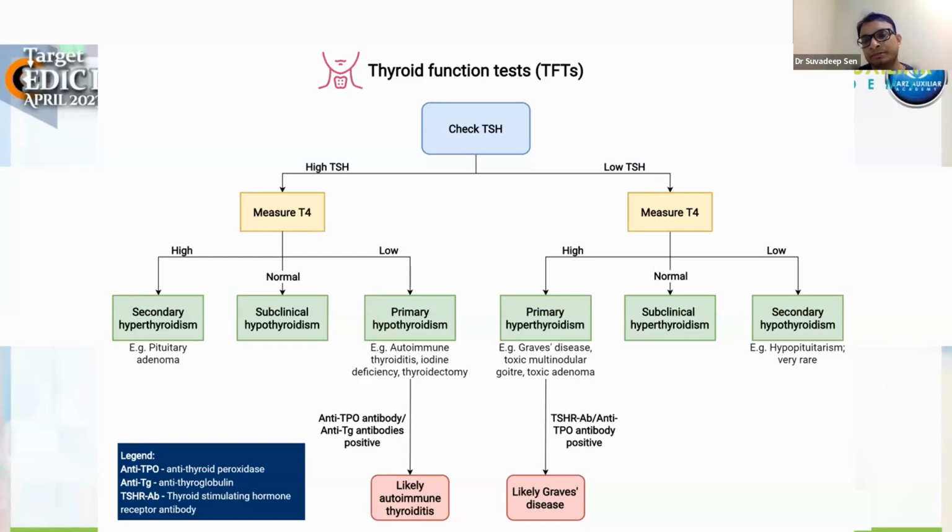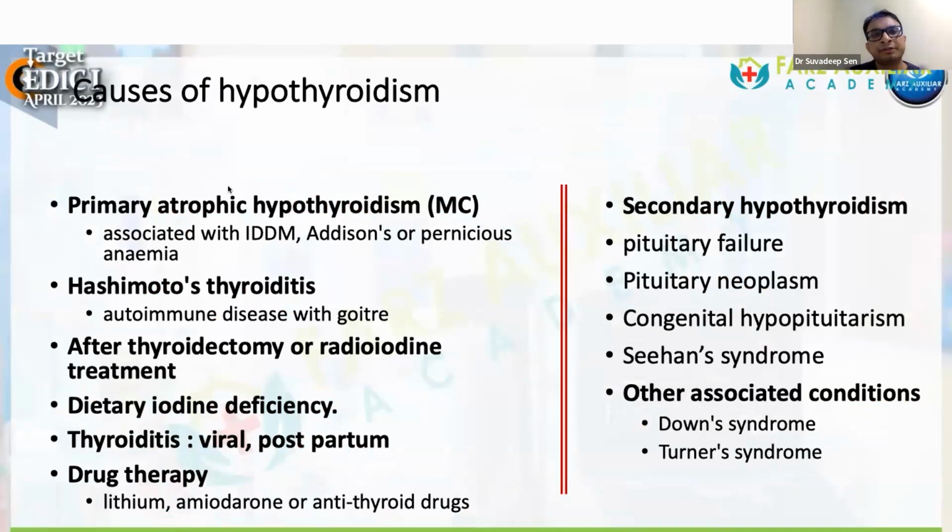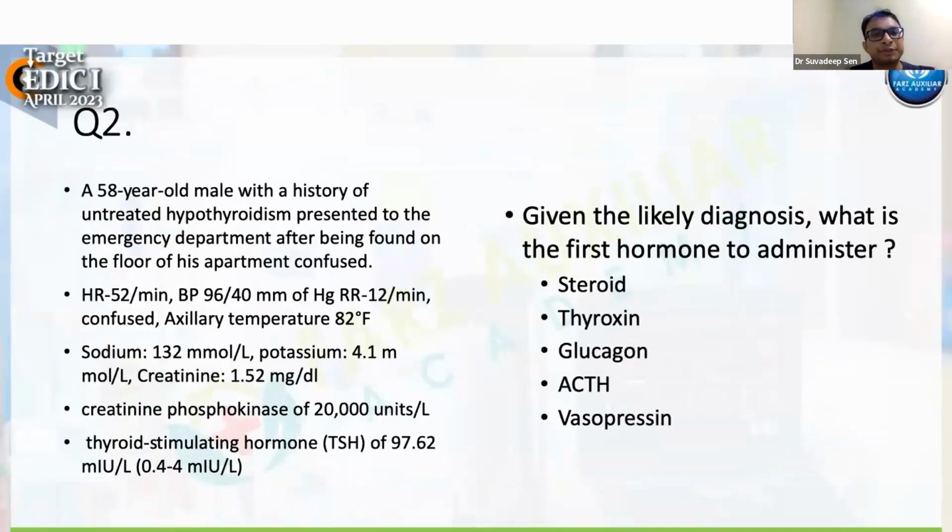Sometimes the question comes on subclinical hypo or hyperthyroidism. That means your TSH is abnormal, but your free T4 or T3 levels are normal. That tells you it is subclinical hypothyroidism or hyperthyroidism. It's a basic algorithm that everybody should remember. The very common causes of hypothyroidism, everybody knows. I'm not going into that, because we'll do more MCQs today.